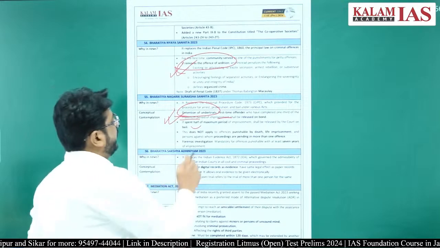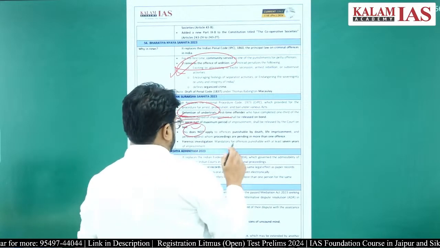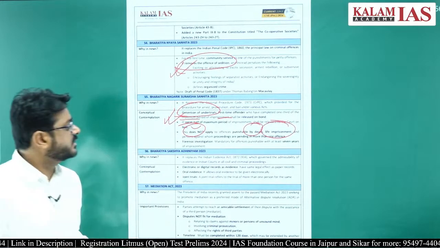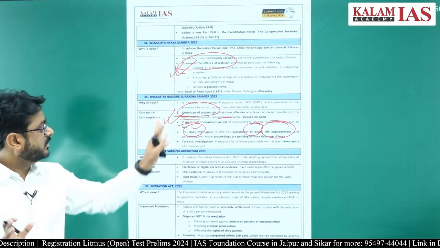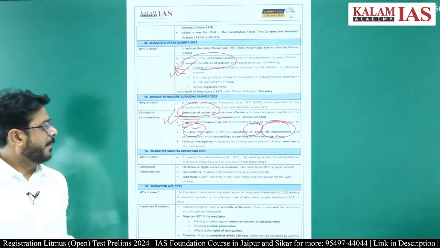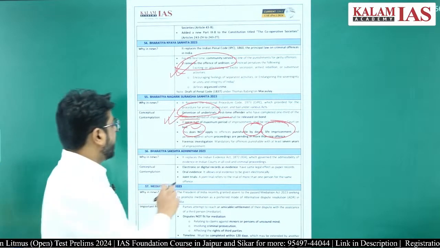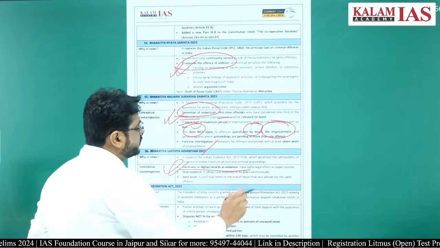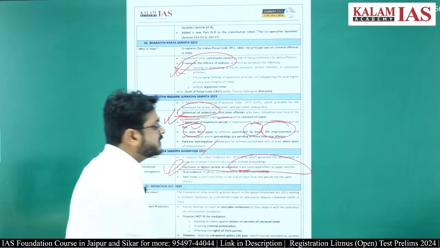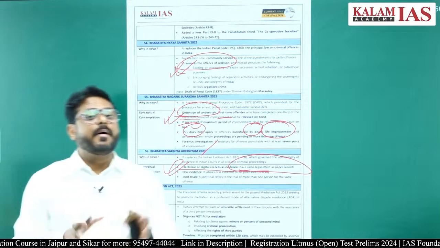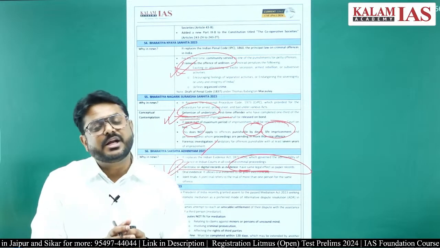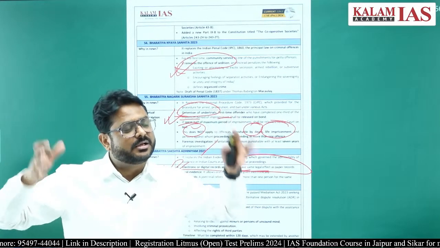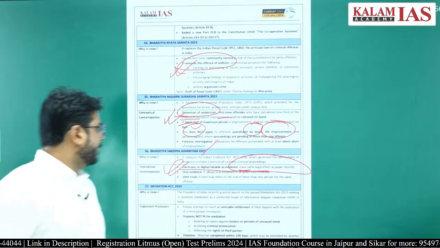Right? And if the person has committed an offence for which death or life imprisonment has been awarded, then in that case these provisions will not be applicable, right? Bharatiya Sakshya Adhiniyam: in this it has been made so that electronic or digital records or evidence have the same legal effect as the paper record. So this will now act as the primary source of record. Earlier it was acting as the secondary source of record. So now it is taken as equivalent to the paper record.